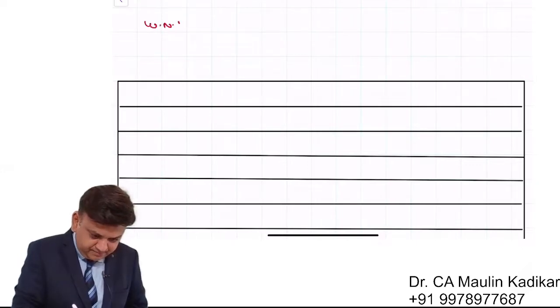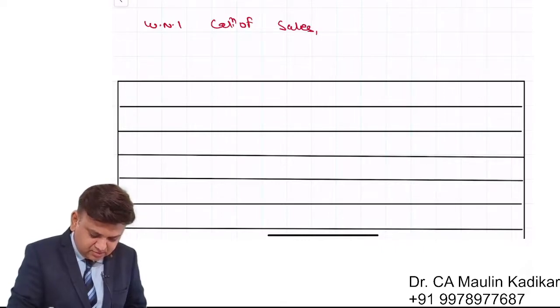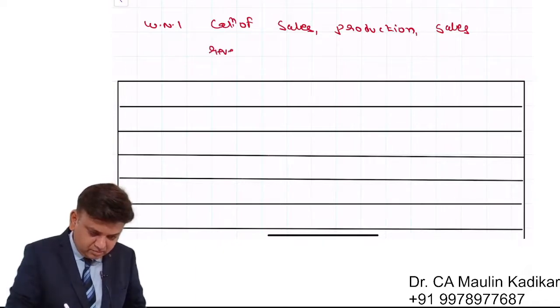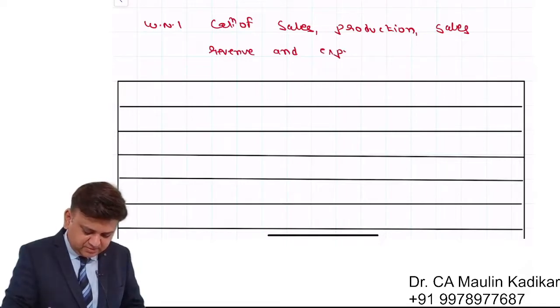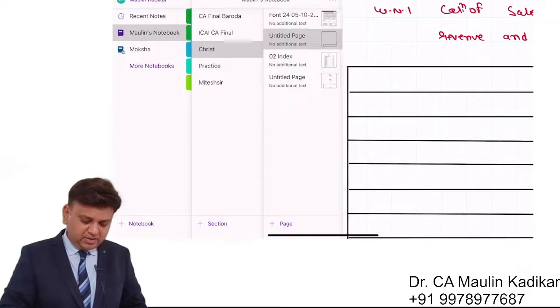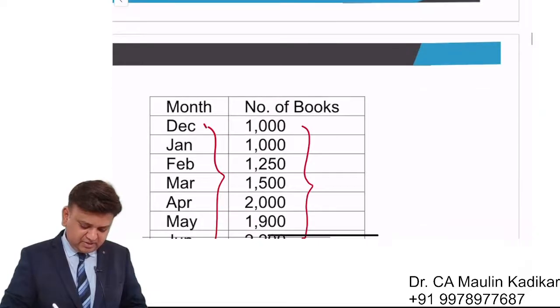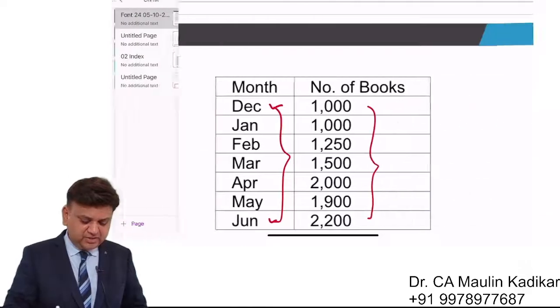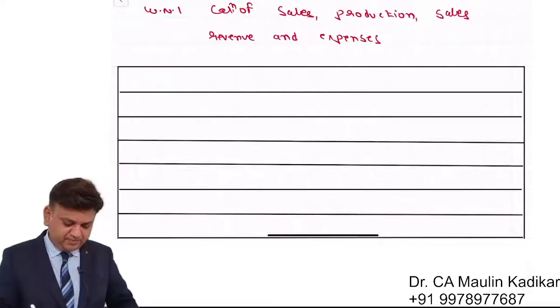Working note number 1: calculation of sales, production, sales revenue and expenses. We'll prepare a table starting from December to June, whatever number of months of information is given to us, because we don't know which information will be useful.